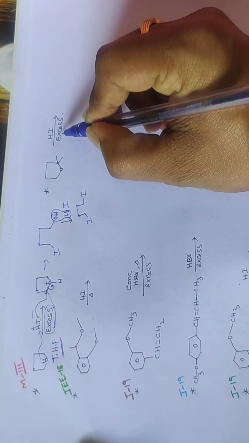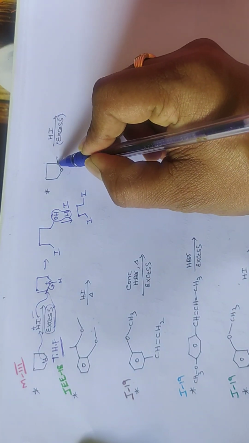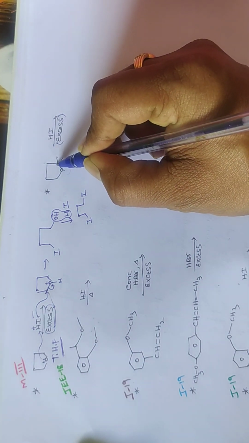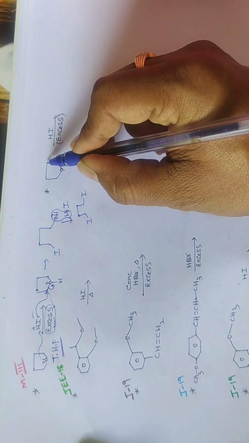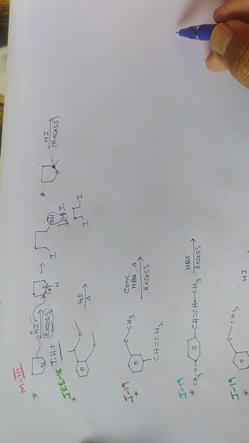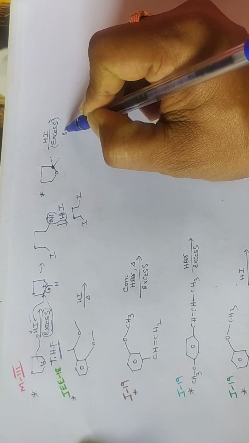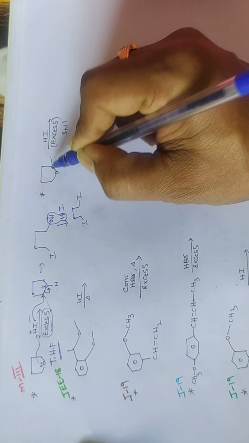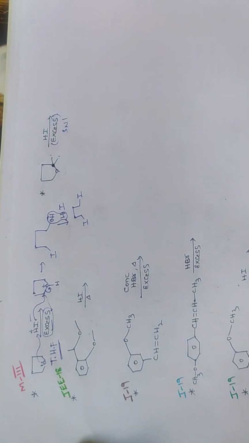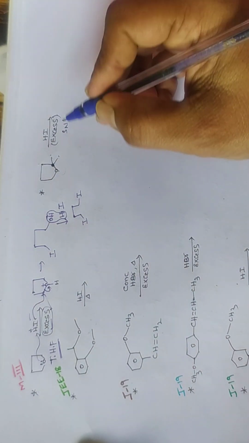Next, HI is given in excess amount. See now, this is also a cyclic ether. One of the carbons connected to oxygen is a 3 degree carbon. This carbon is connected to this carbon, this carbon, this carbon. So therefore it is a 3 degree carbon. 3 degree carbon means SN1 mechanism. Oxygen connected with a 3 degree carbon, a benzyl carbon, or an allyl carbon, always follows the SN1 mechanism. Already given tip.